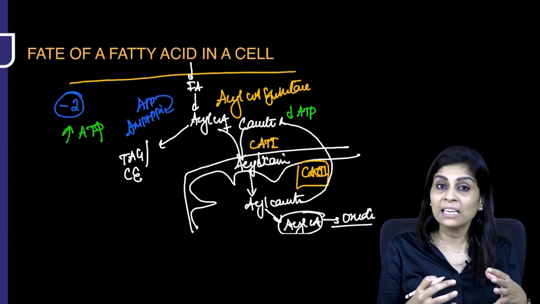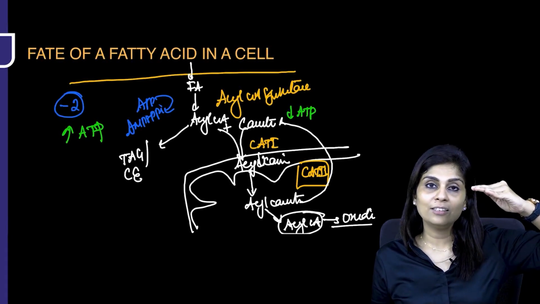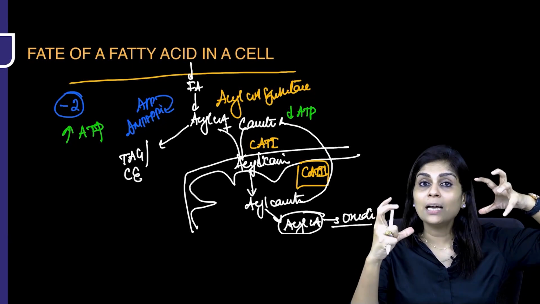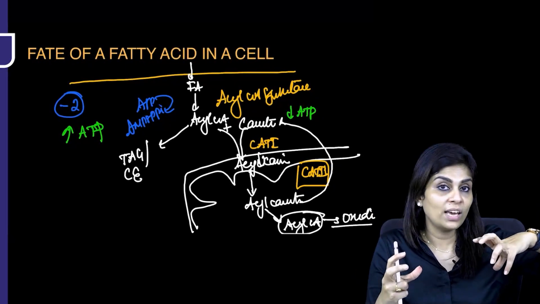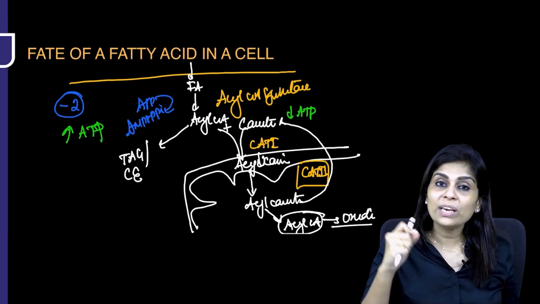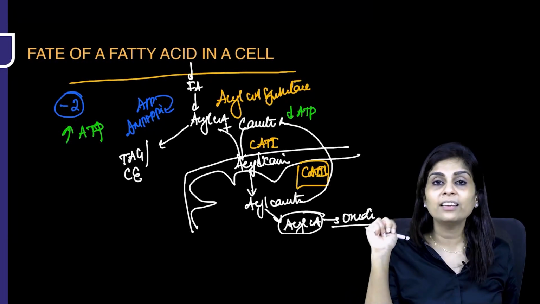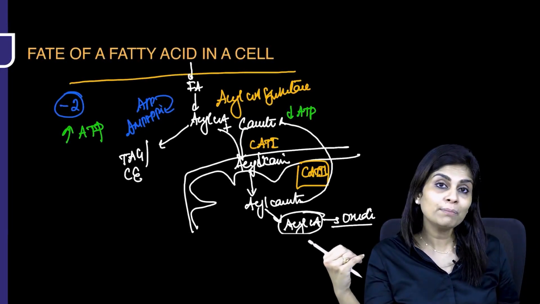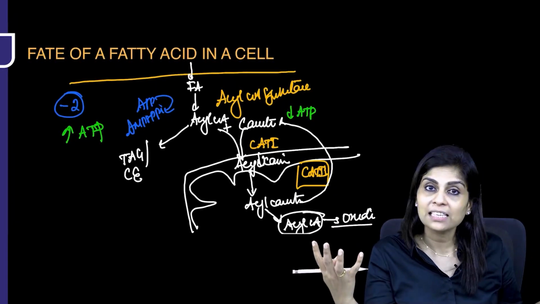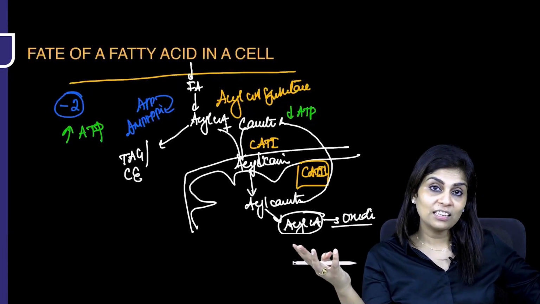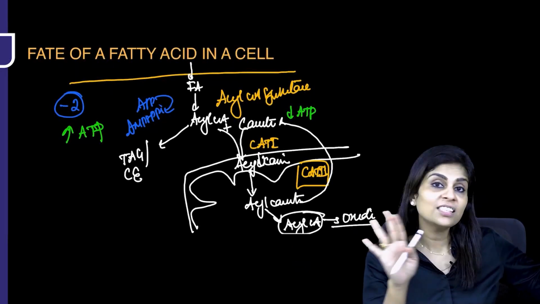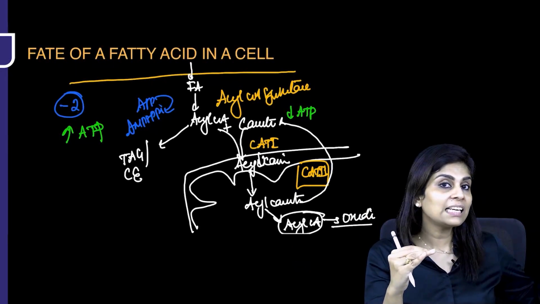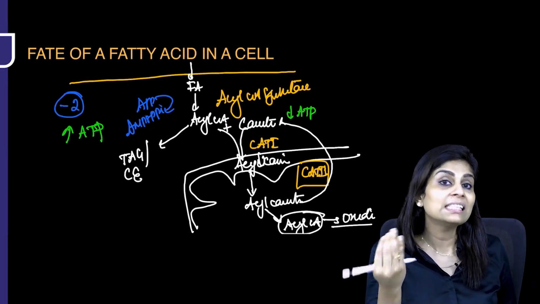I'm going to repeat it quickly. As soon as fatty acid enters into any cell, irrespective of the final fate of fatty acid, you have to trap the fatty acid as acyl-CoA, and the enzyme is acyl-CoA synthetase, which uses 2 high energy phosphates. After you formed acyl-CoA, fate will depend upon the energy status of the cell. If the energy status of the cell is already high, no point in oxidizing it. You have to store it. So you'll store fatty acid as triacylglycerol and as cholesterol ester.